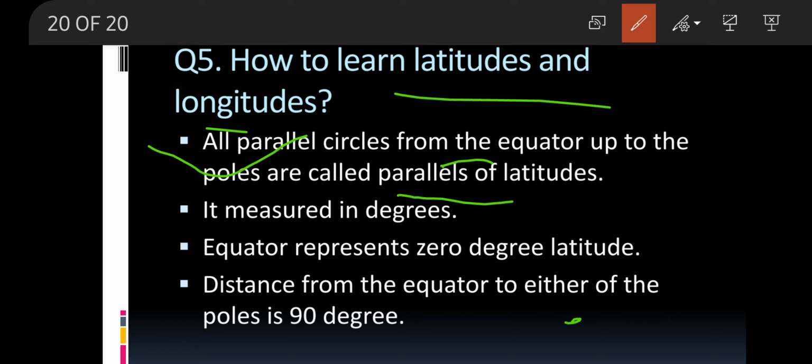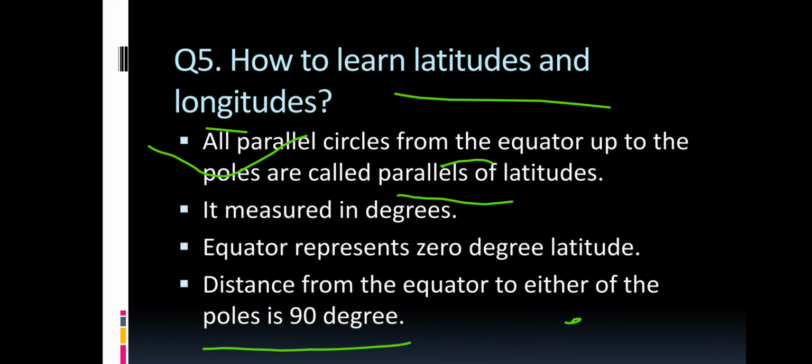It is measured in degrees, very easy points. Equator represents 0 degree latitude. The distance from the equator to either of the poles is 90 degrees, right?